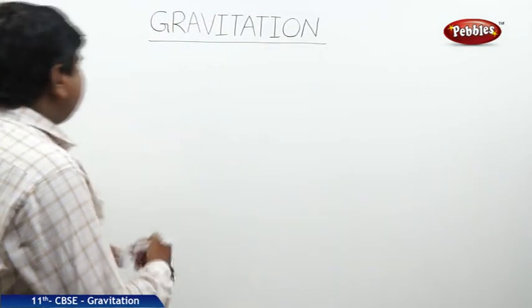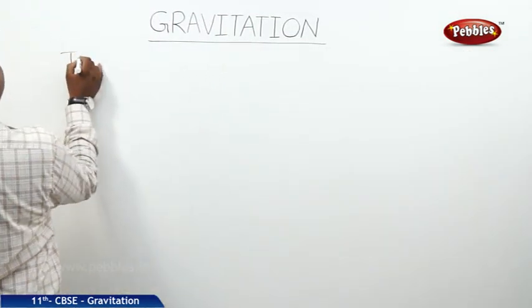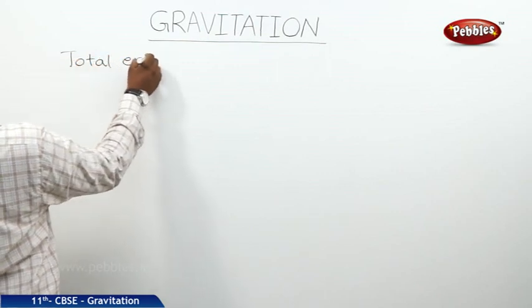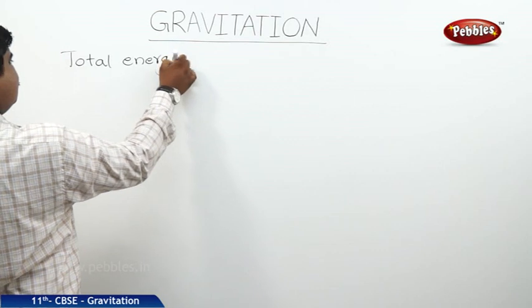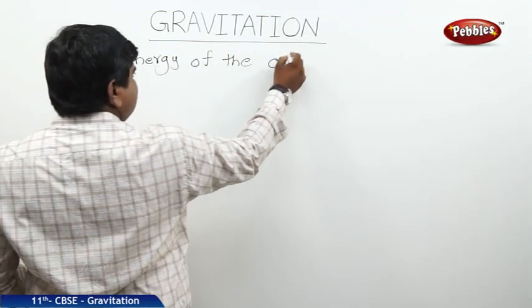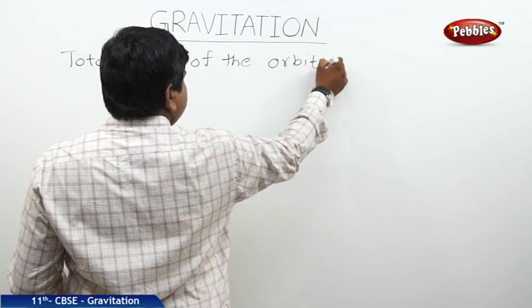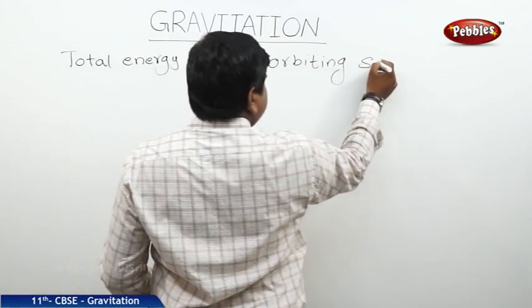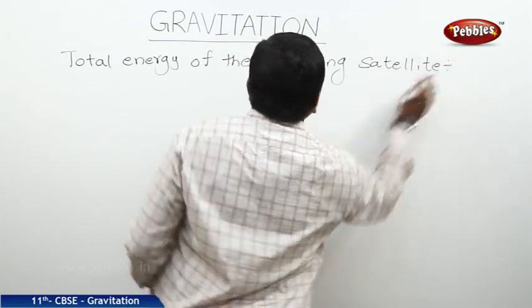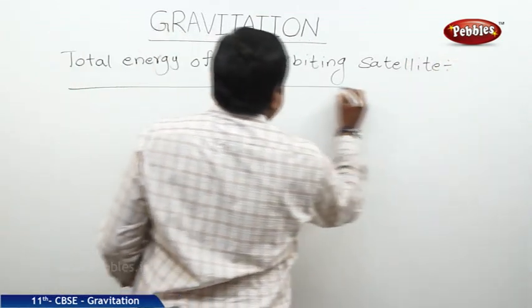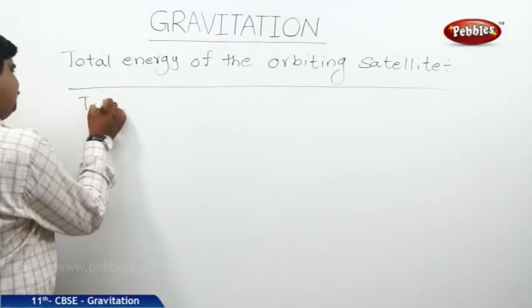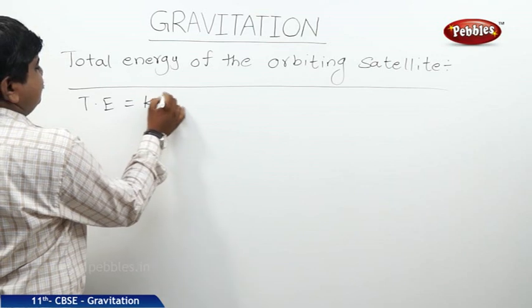The next concept is the total energy of the orbiting satellite. Total energy is nothing but kinetic energy plus potential energy.